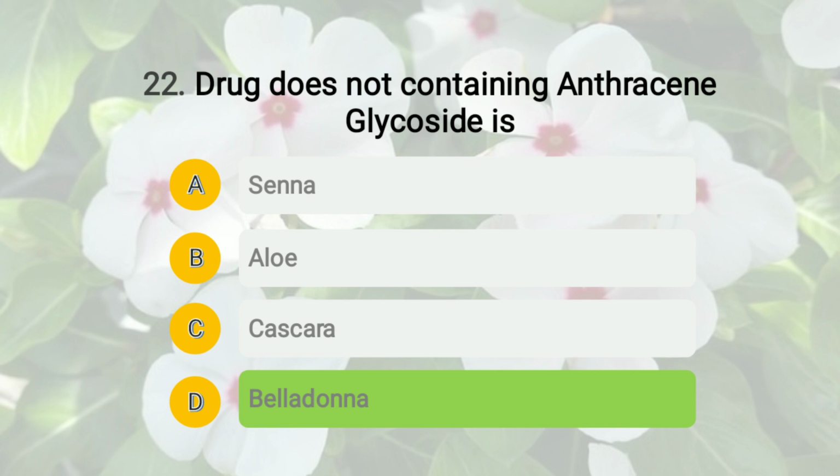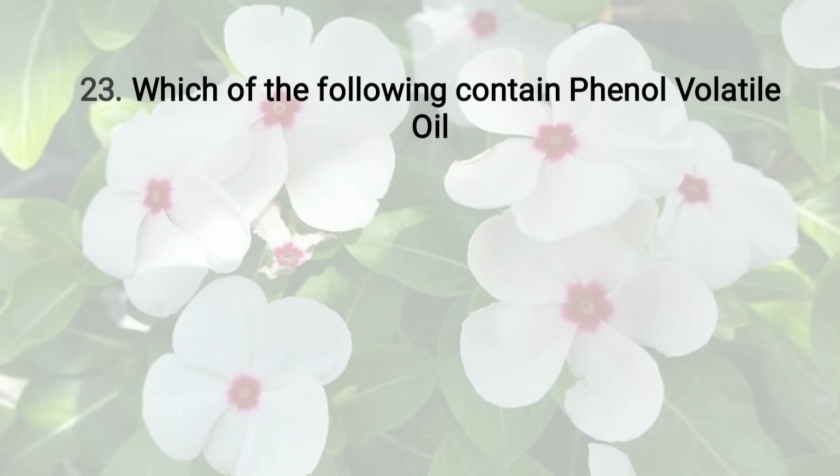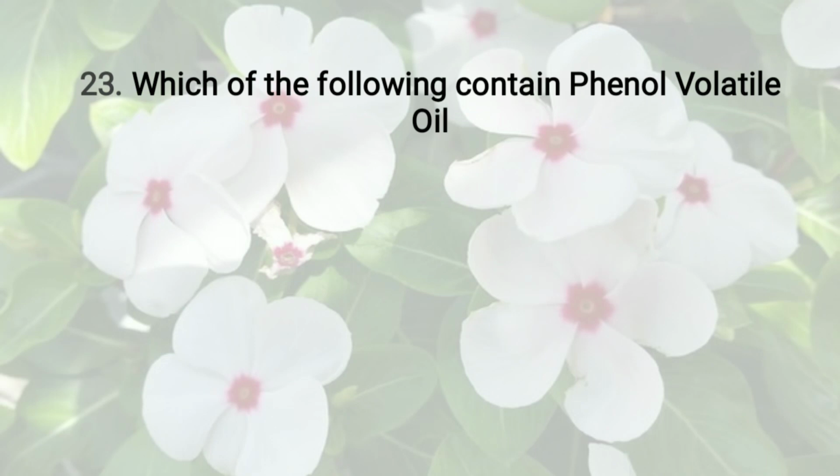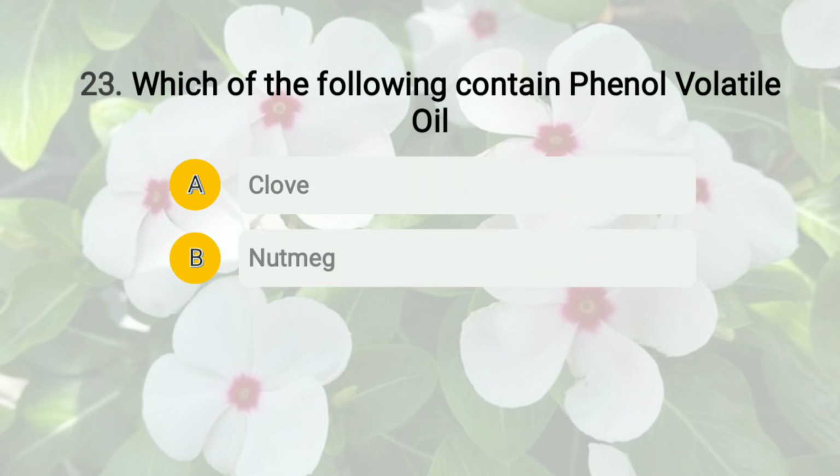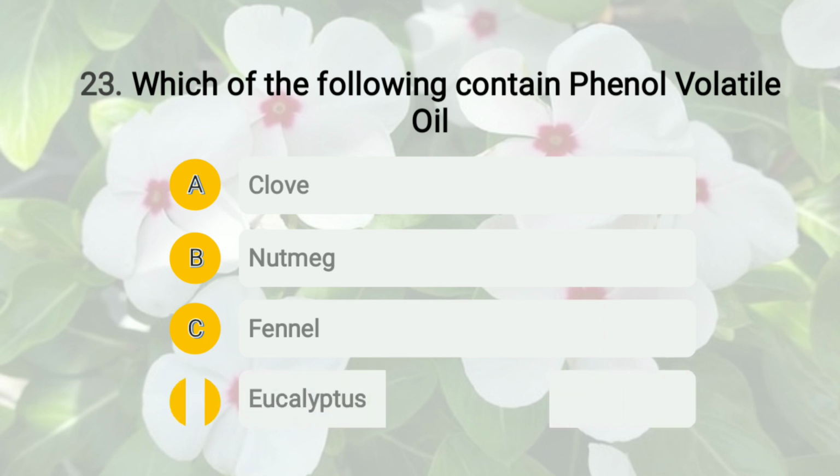Okay, then the next question is question number 23: which of the following contains phenol volatile oil? The options are: A, clove; B, nutmeg; C, fennel; and D, eucalyptus. Here eucalyptus consists of oxide volatile oil.